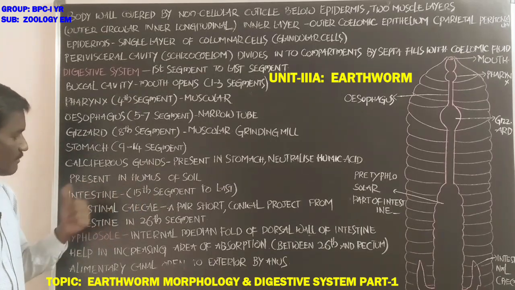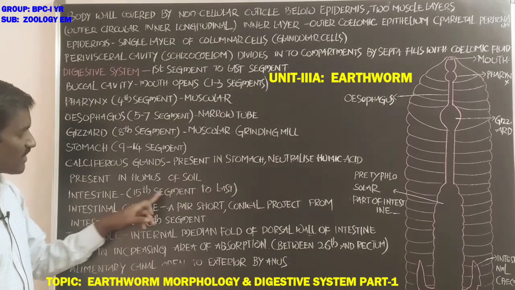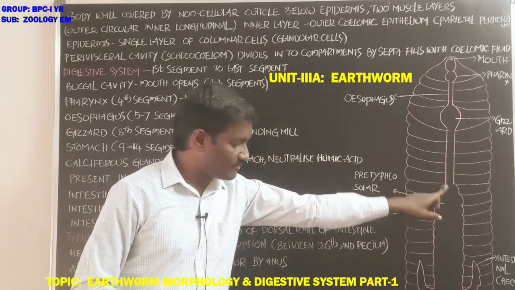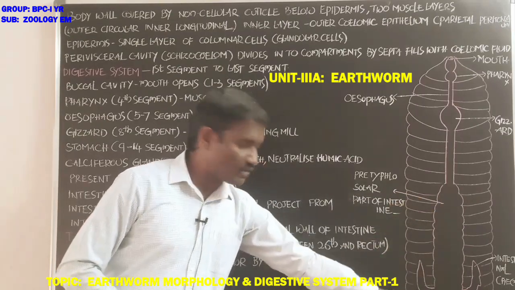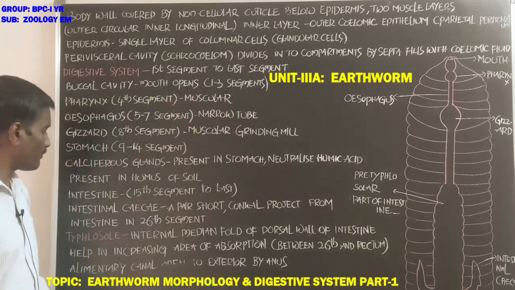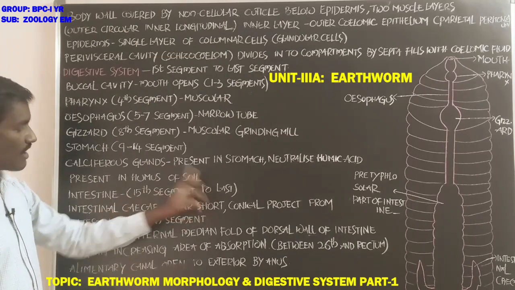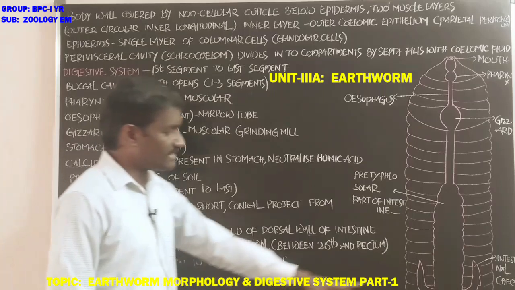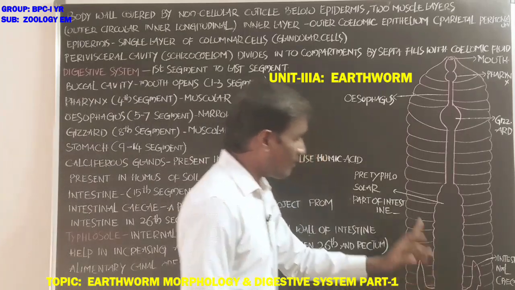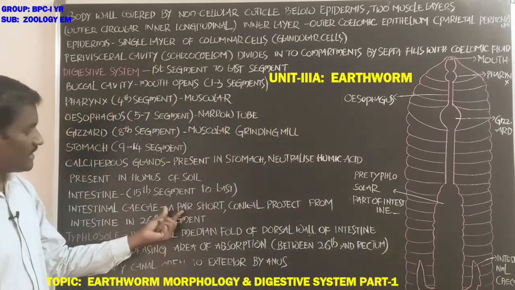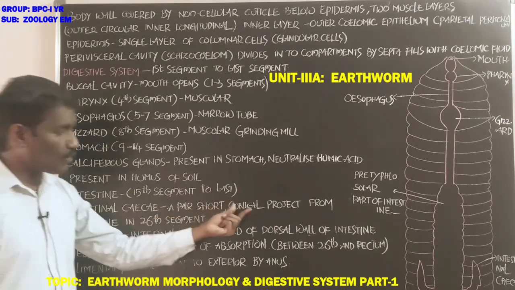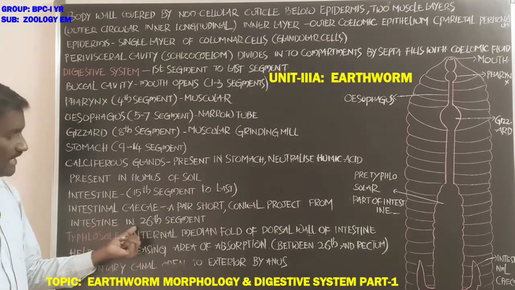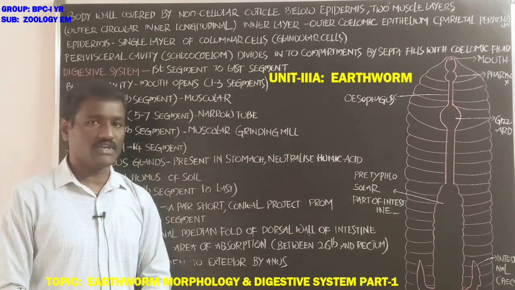Next, the intestine. It starts from the 15th segment and extends up to the last segment of the body. Next, the intestinal caecae. What about the intestinal caecae? They are one pair, short and conical, projecting from the intestine in the 26th segment. It is important.